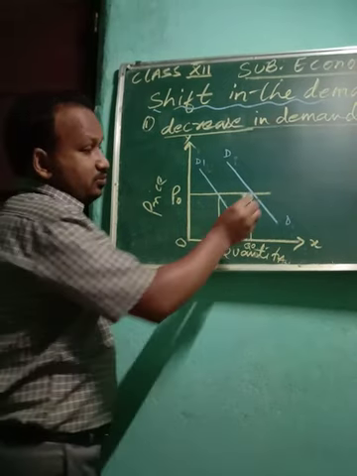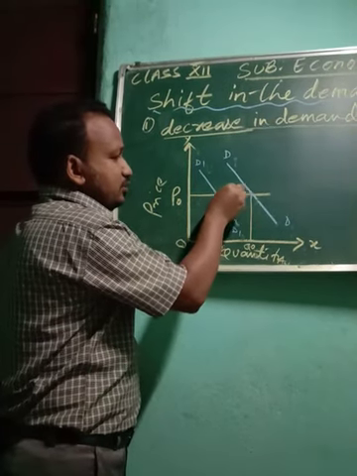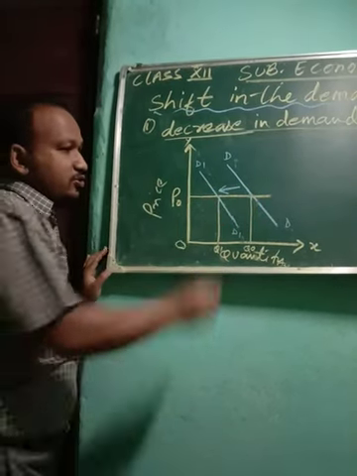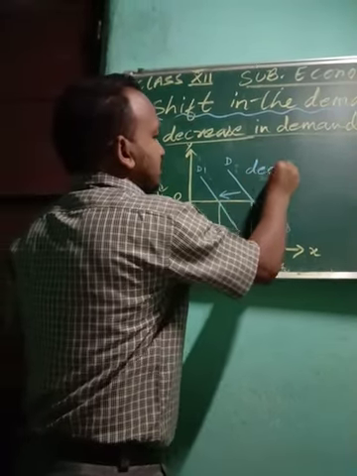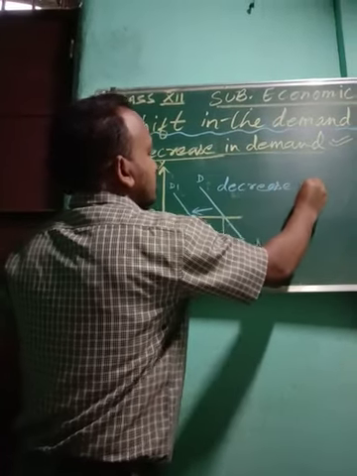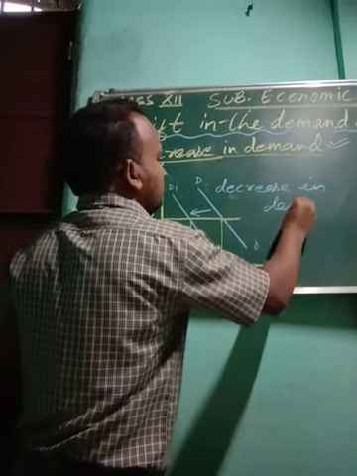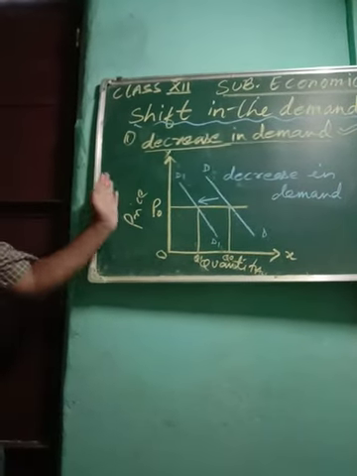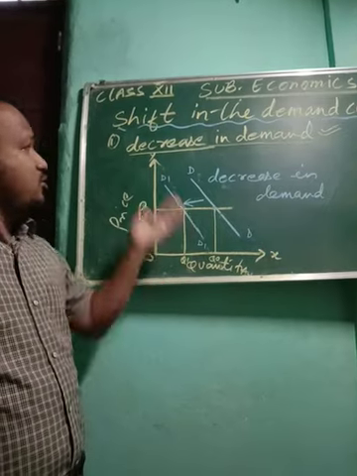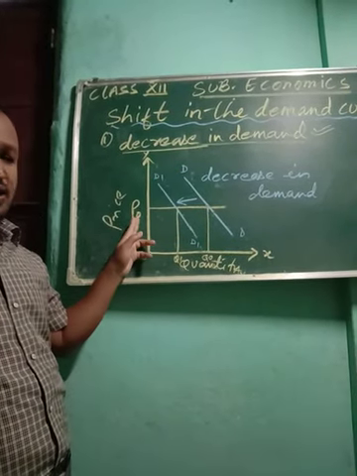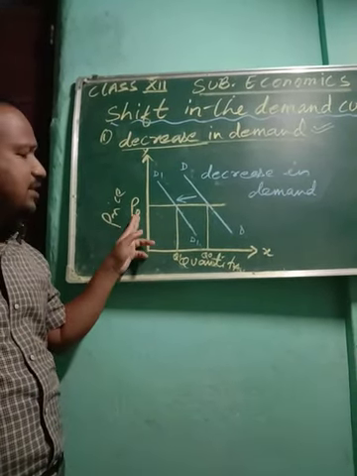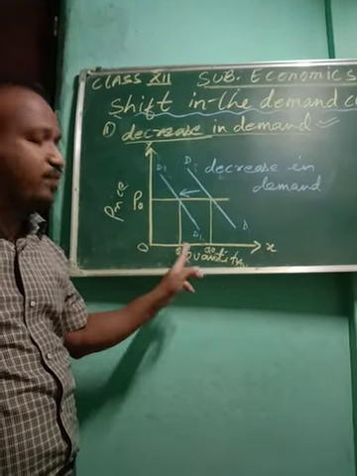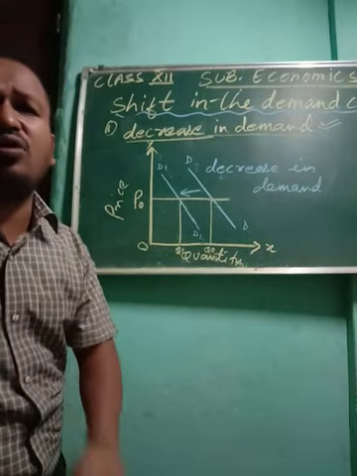As this was your first curve and this is the second, the arrow will move from the right to the left side. So this shows decrease in demand. Okay, so you see, this is also a very easy phenomenon. Under the decrease in demand, what is taking place? Price is constant, only a change in other factors. So income of the consumer is also another factor.